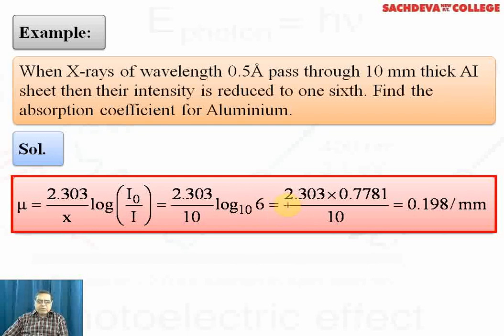To find log 6, it should be log 3 plus log 2. Log 3 can be taken as 0.4771 and log 2 as 0.3010. Putting in all these values, we get the linear absorption coefficient, which is 0.198 per millimeter.